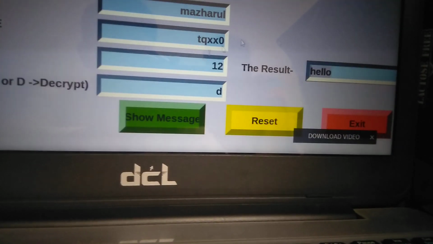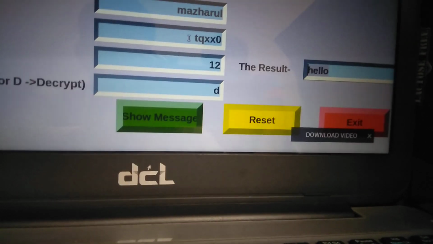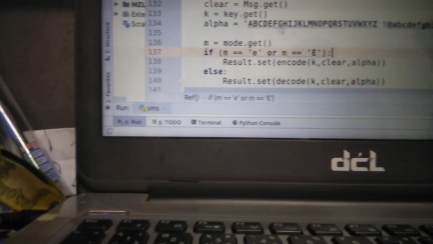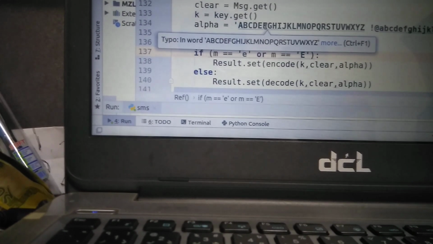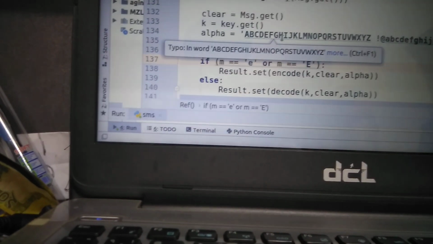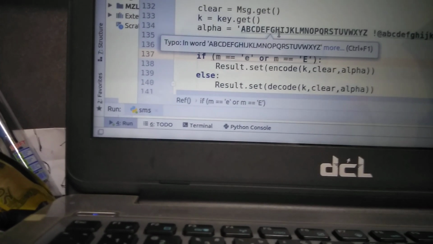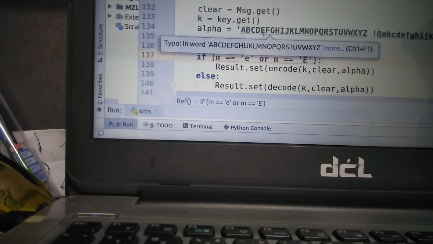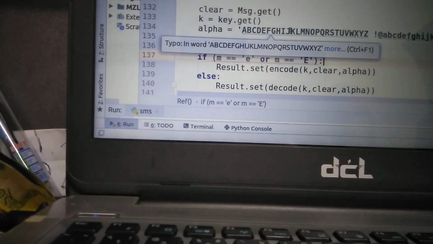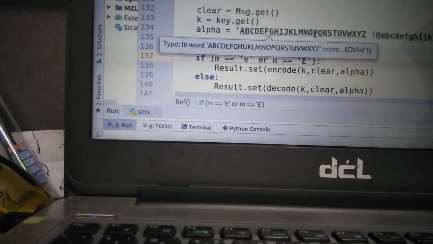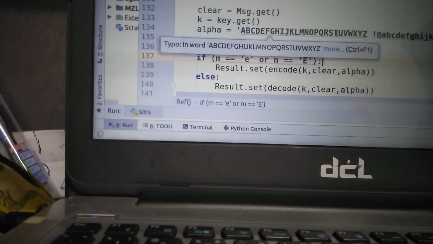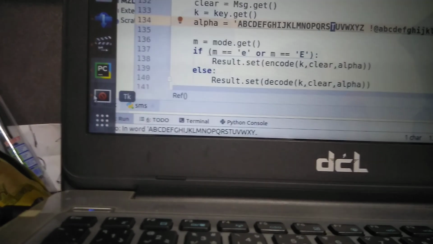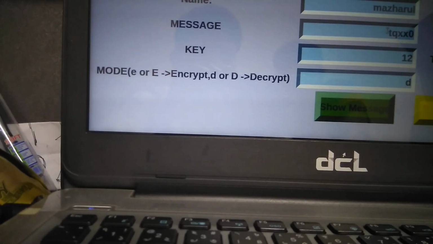How does it happen? Here H returns T. H is at position 8, but my key was 12, so 12 plus 8 is 20. Then counting 1 2 3 4 5 6 7 8 9 10 11 12 13 14 15 16 17 18 19 20, you see that T. So we got it. Here T is our character.